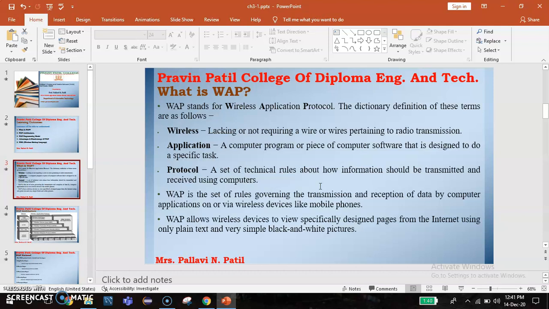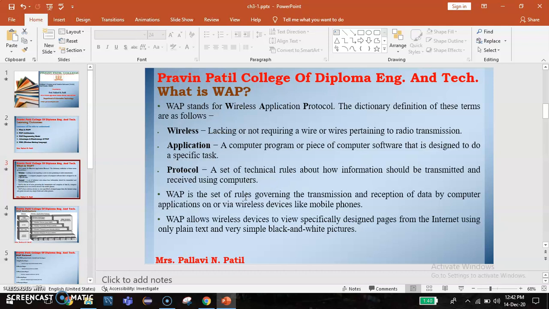Application is a computer program or piece of computer software that is designed for a specific task. Protocol is a set of technical rules about how information should be transmitted and received using computers. WAP is a set of rules governing the transmission and reception of data by computer applications on or via wireless devices like a mobile phone.